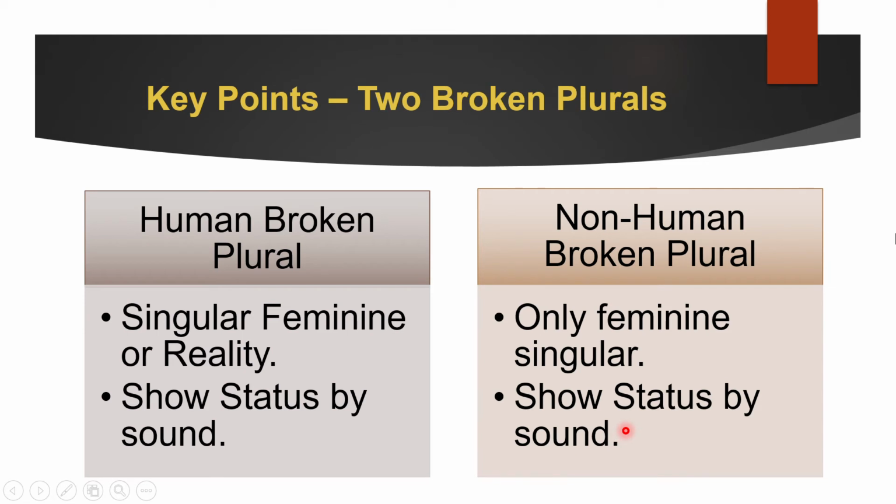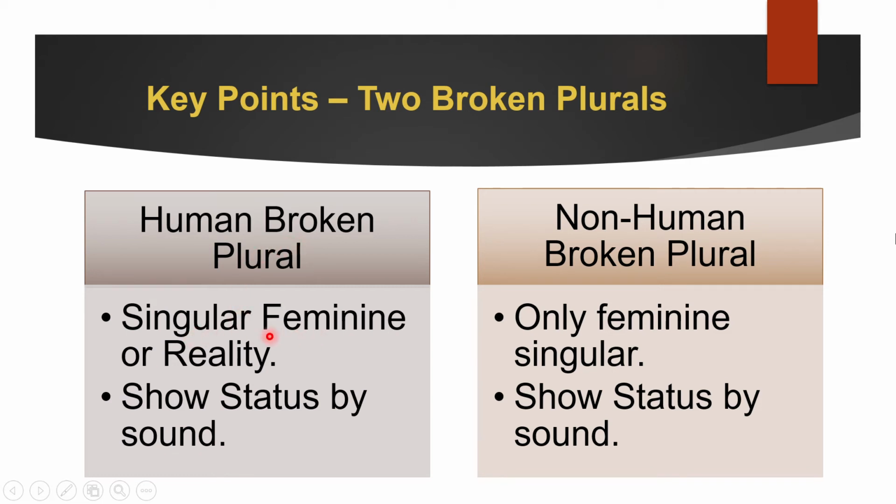So how do we know if it's a broken plural? By meaning. If you see the meaning of the word and it is plural and the word does not show any combination ending, then you know that it is a broken plural. Great. Now one more thing. As we told, the non-human broken plural can only be feminine and singular, but human broken plural has two things.